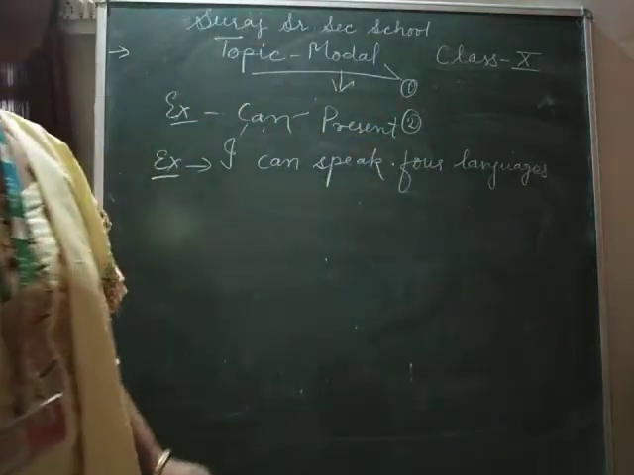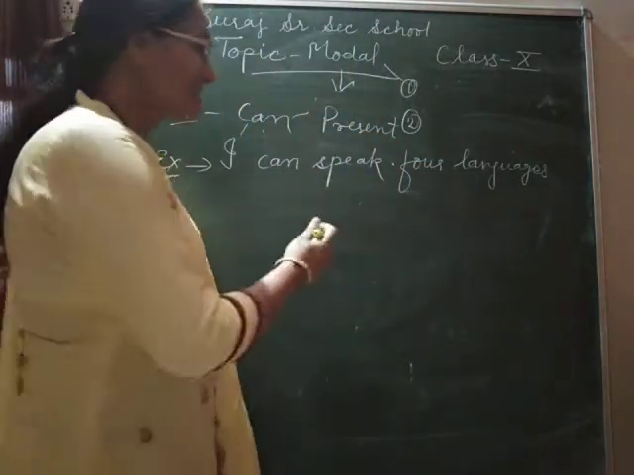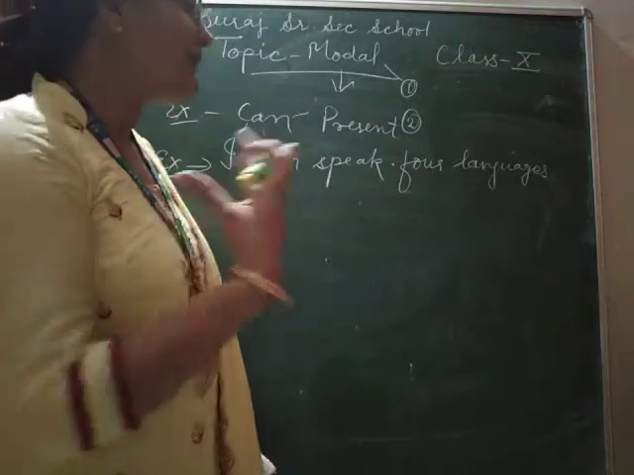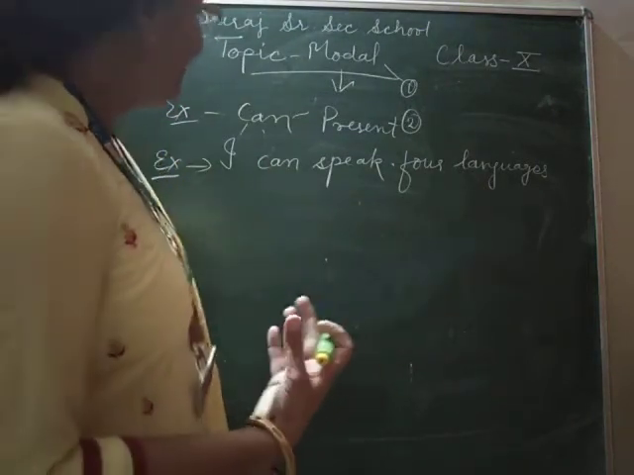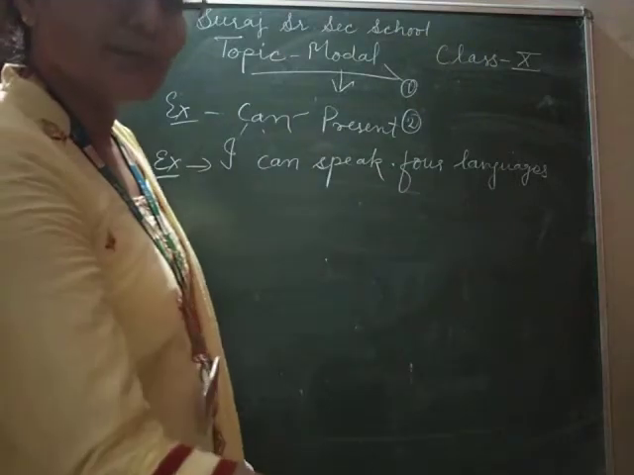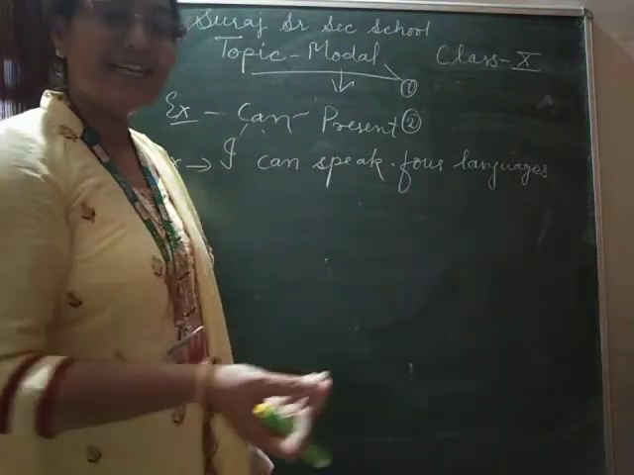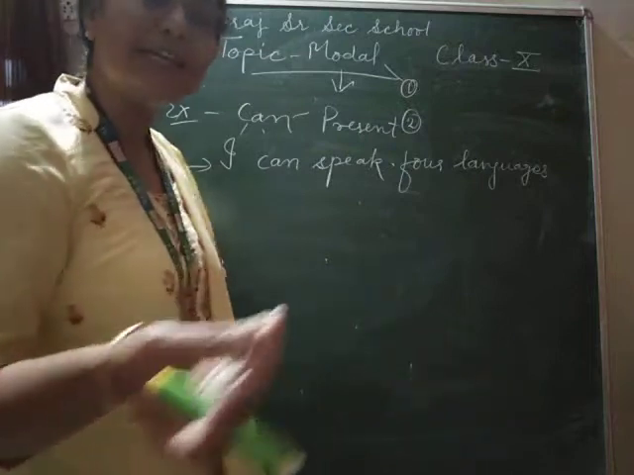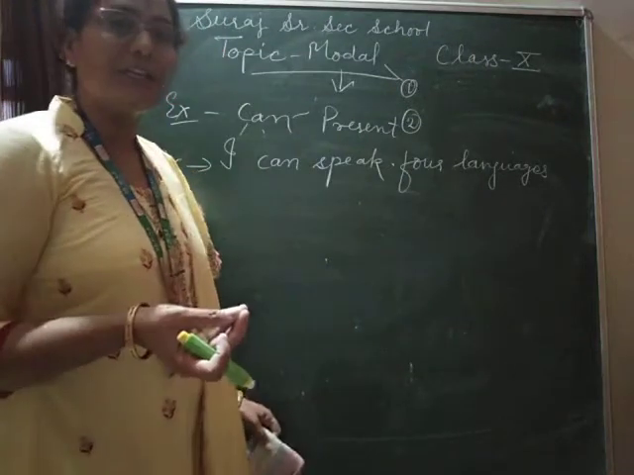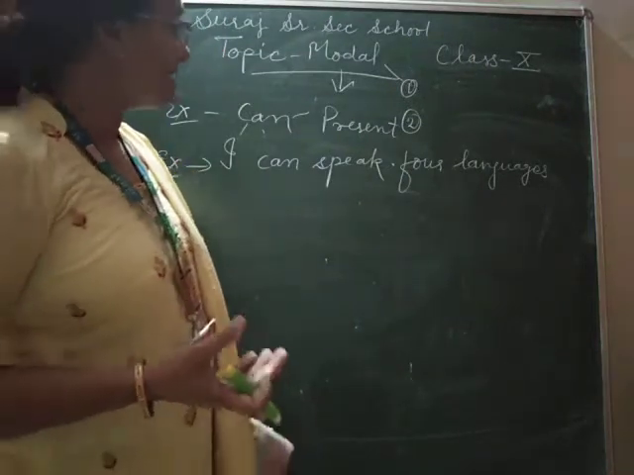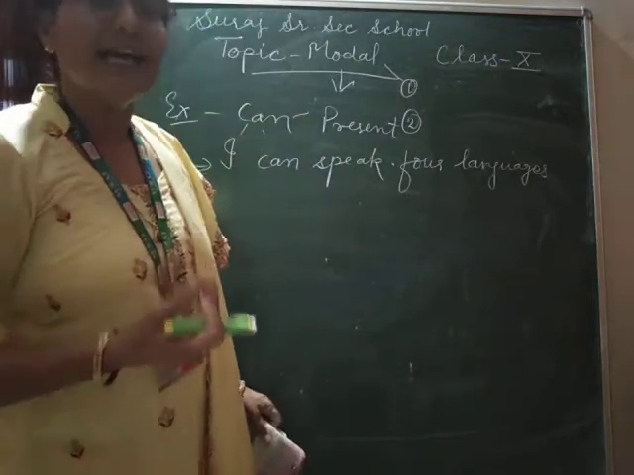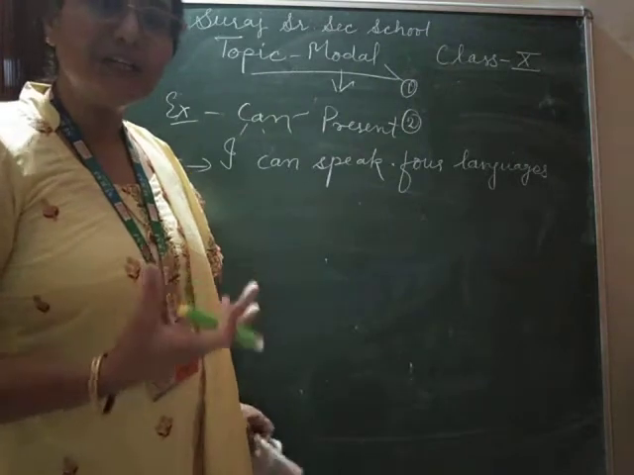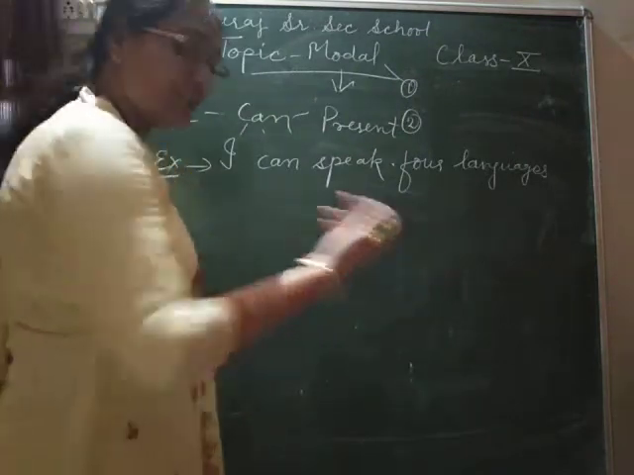I can speak 4 languages, which means I'm able to speak 4 languages. I have the ability to speak in English, and he can solve this sum. He has this ability, and she can lift 50 kg weight. So these are abilities. I have the ability to lift weight, to speak in English, and to solve the question.